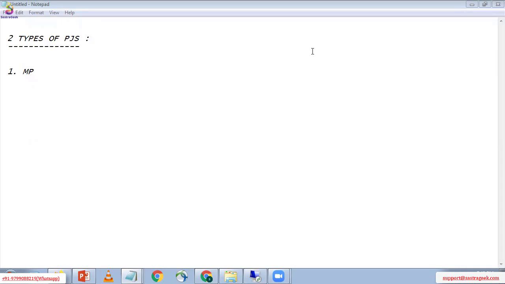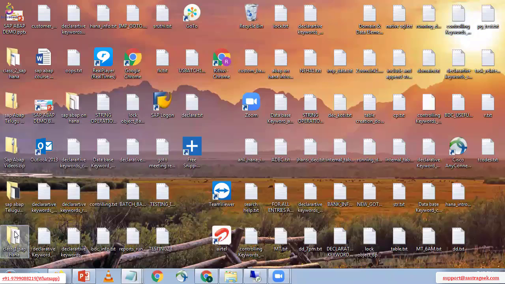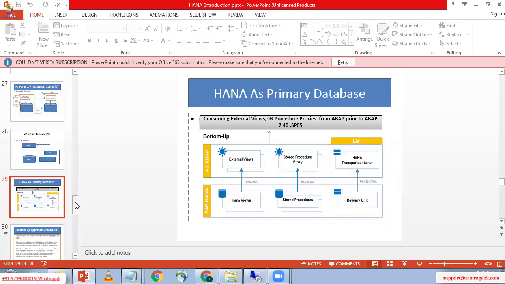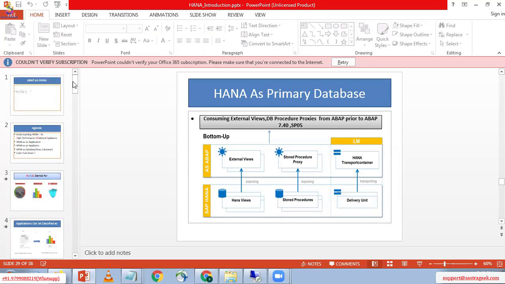We discussed only a little bit of information in our previous class. Next, the second one is IP. IP means what? It's an implementation project. In our previous class we also discussed a little bit of information about the sidecar scenario.